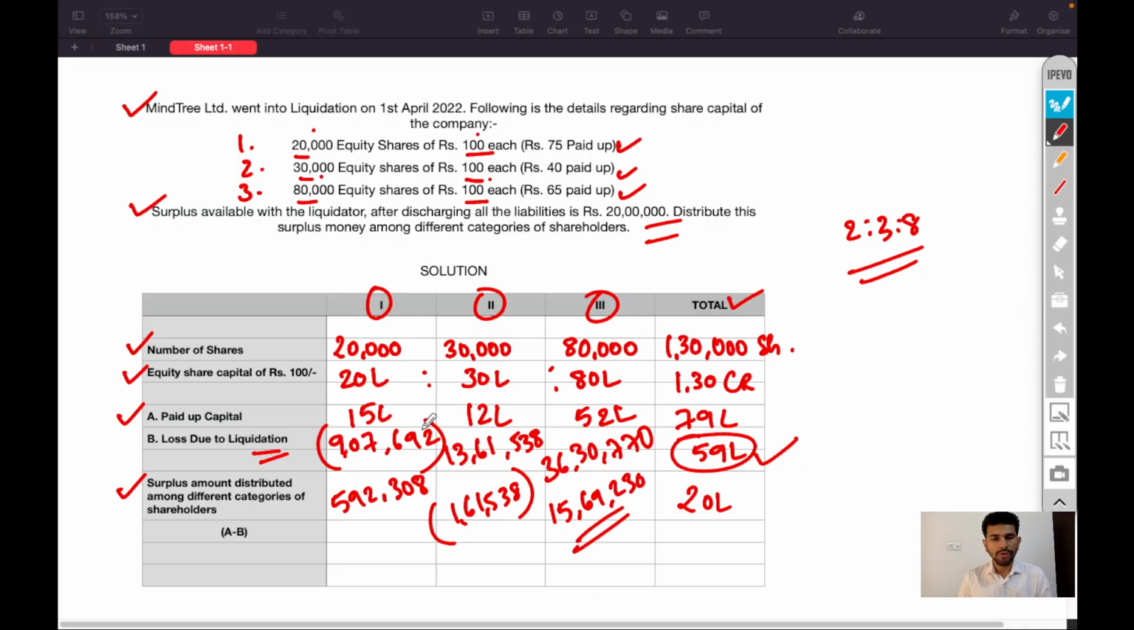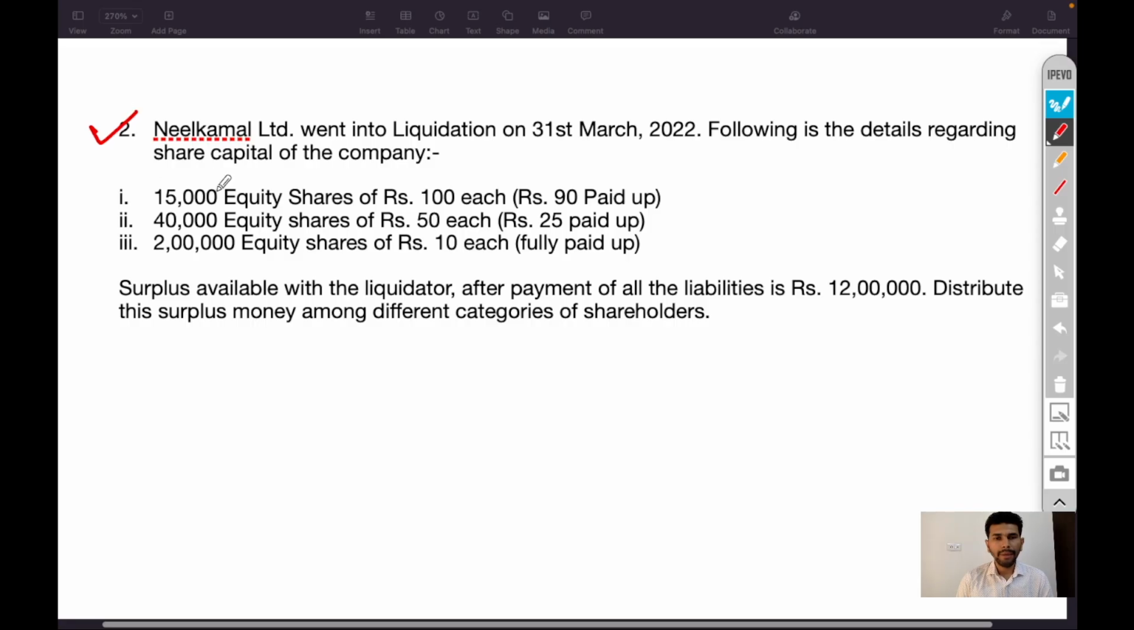So the conclusion is category 1 and category 3 equity shareholders will get surplus of 5,92,308 rupees and 15,69,230 rupees respectively, and category 2 equity shareholders will pay the 1,61,538 rupees.